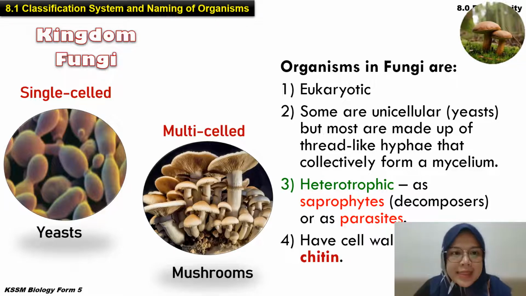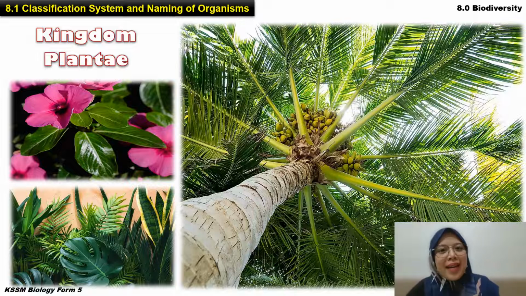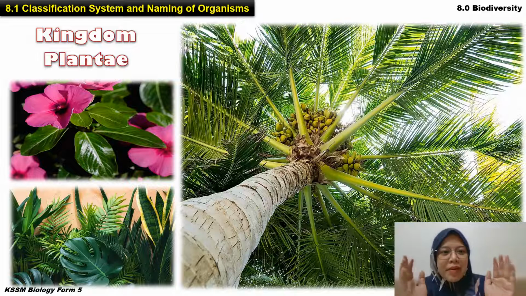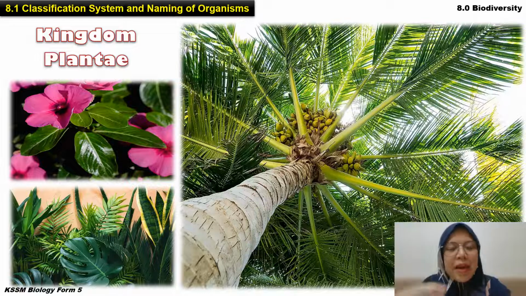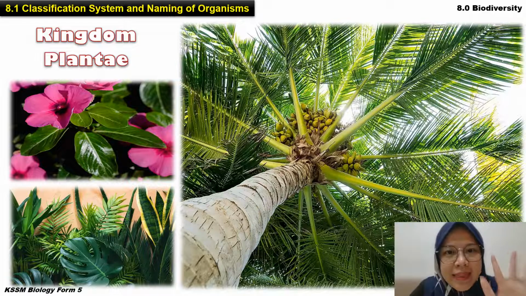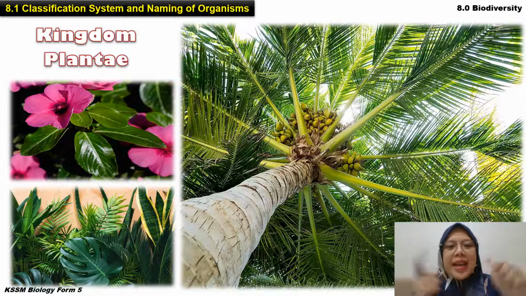Okay. Next. Okay. Kingdom yang kelima. Sikit lagi. Okay. Kingdom yang kelima is kingdom plantae, which is sekarang ni untuk form 5 kita memang fokus kepada kingdom plantae. Pokok. So kingdom yang kelima is plantae. So once again, kingdom yang pertama apa tadi? Archaebacteria. And then yang kedua Eubacteria. And then Protista. And then apa tadi? Fungi. And then yang kelima plantae.